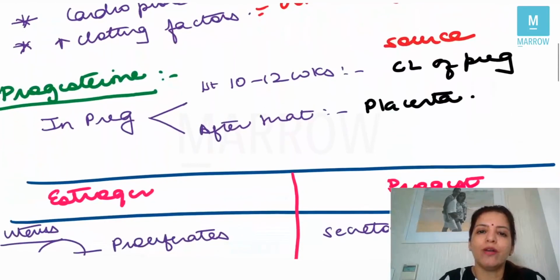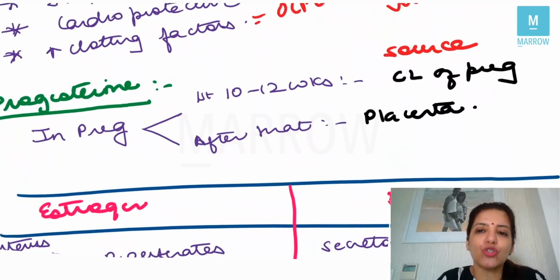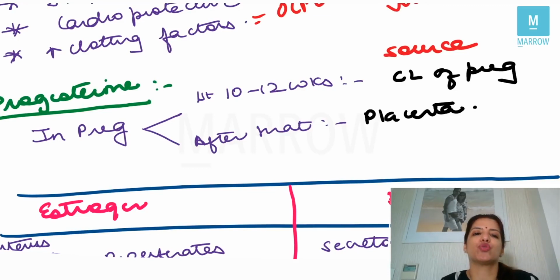Coming to progesterone. Now, what you have to remember is the source of progesterone. Just now we saw that in a non-pregnant female, the source of progesterone was corpus luteum. In pregnancy, in the first 10 to 12 weeks, the source of progesterone is corpus luteum of pregnancy, and after that, the major source is placenta. So after 10 to 12 weeks until the entire pregnancy, the major source of progesterone is placenta.